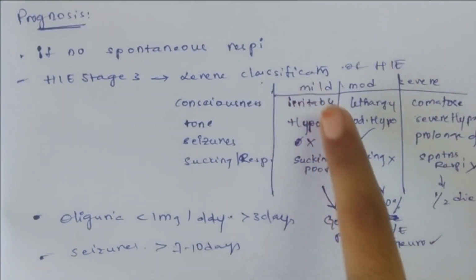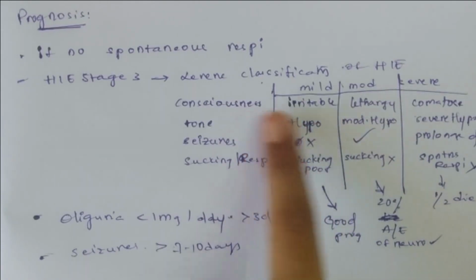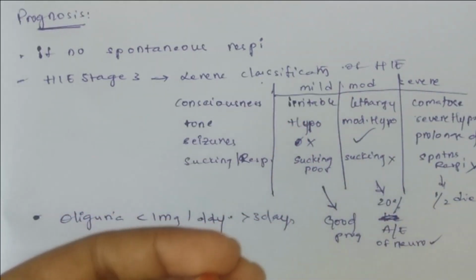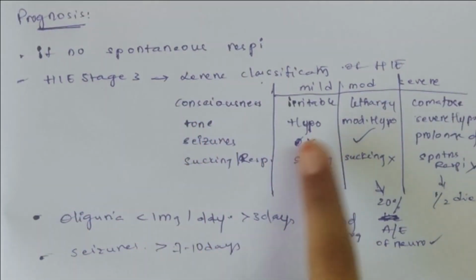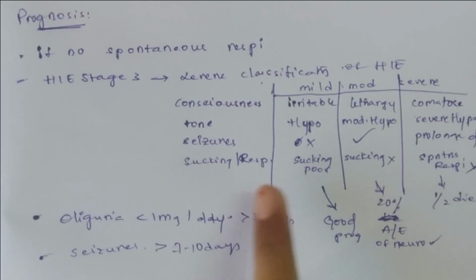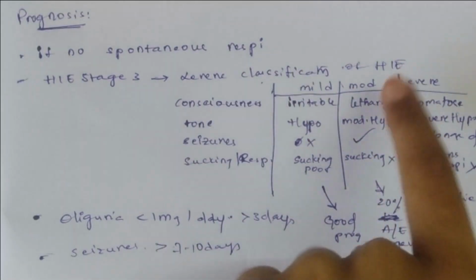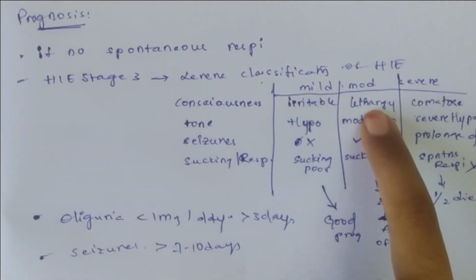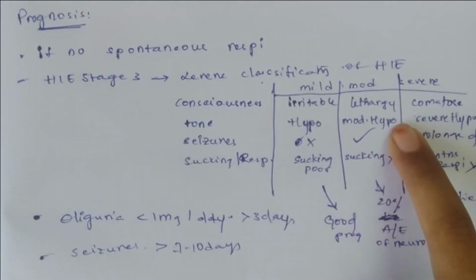In mild HIE, there will be irritable consciousness. Alertness is increased, the newborn is more irritable, tone will be reduced, there will be no seizures, and sucking is also poor. This has a good prognosis. In moderate HIE, the newborn shows lethargy and there will be moderate hypotonia.